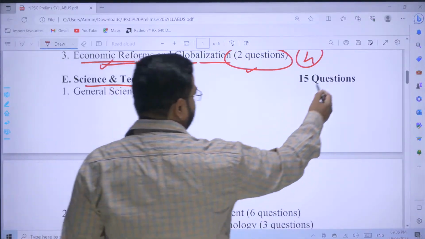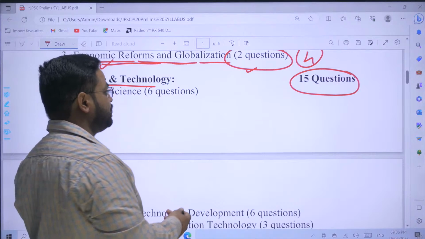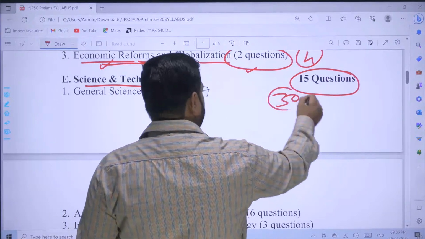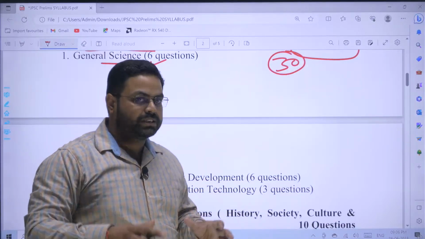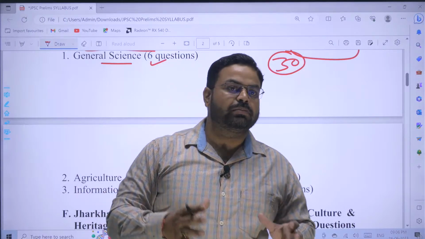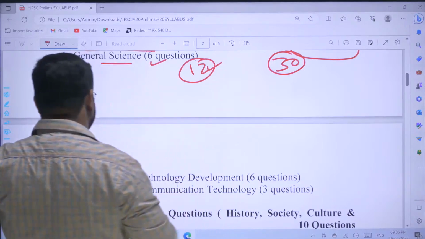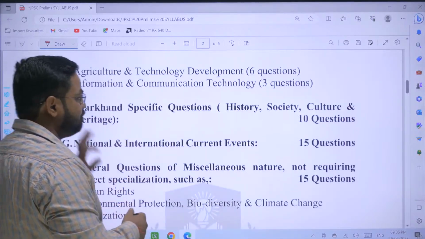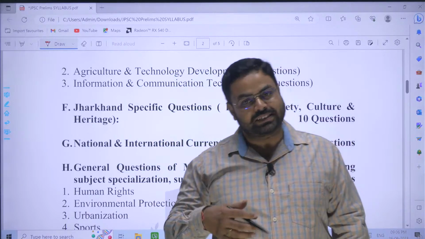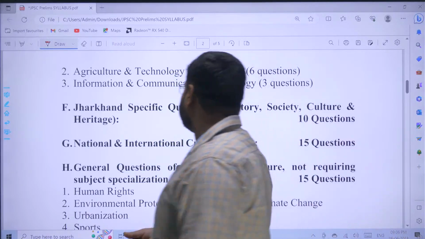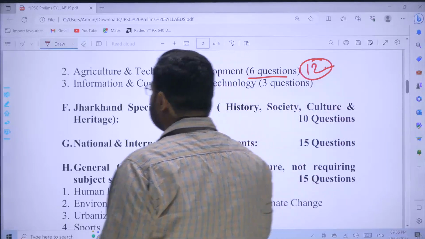And here again the weightage is 15 questions, more than the other sections and equivalent to the history portion, that is of 30 marks. And again here general science, that is biology, physics, chemistry, etc., the common sense and the basic sciences. So these questions will be of 12 marks weightage. 6 questions will be there from general science, thereafter agriculture and technology development. Again, food is needed by everyone, so studying agriculture is also necessary, and agriculture-related questions will again be here. There will be 6 questions, that is of 12 marks. Total weightage will be of 12 marks.